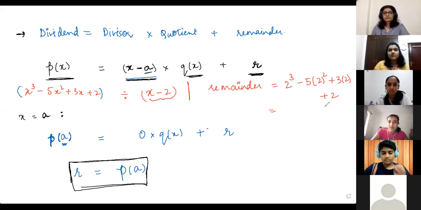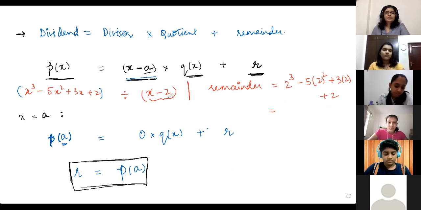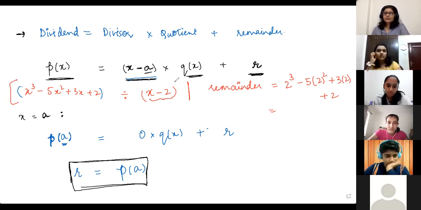Ma'am, I had a doubt. Ma'am, you have given us this question to solve. So we have to divide this equation by x minus 2. No, so use the remainder theorem directly. If you were doing this division, that's the whole point. The whole point of the remainder theorem is that if there is this kind of division, there is an easy way of figuring out what the remainder is.